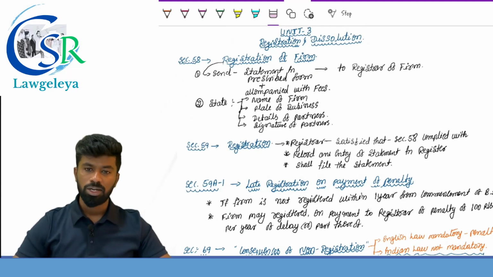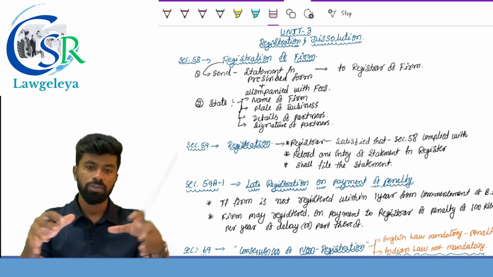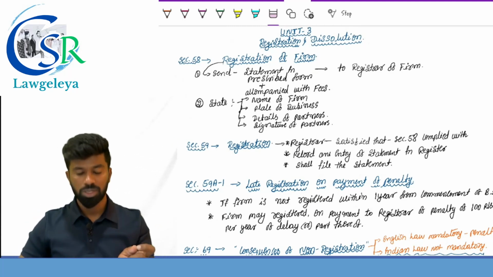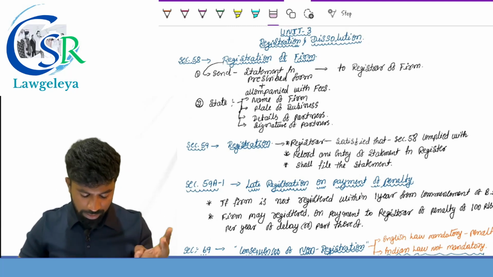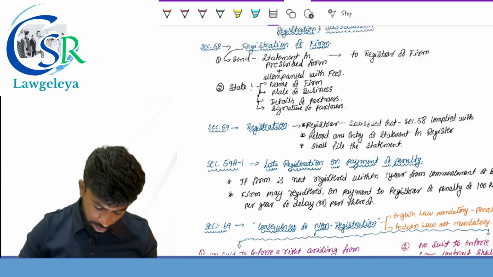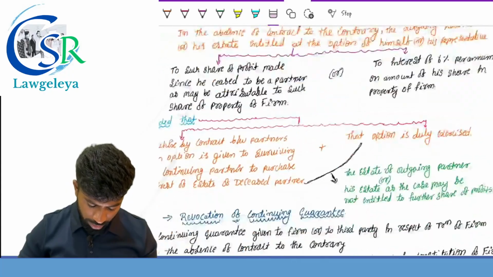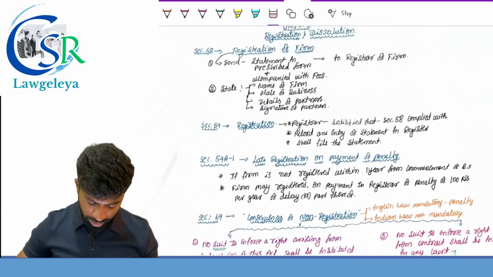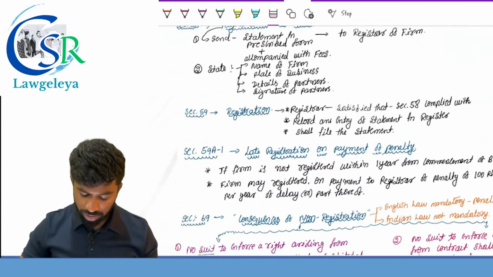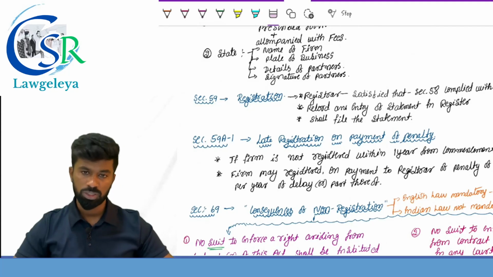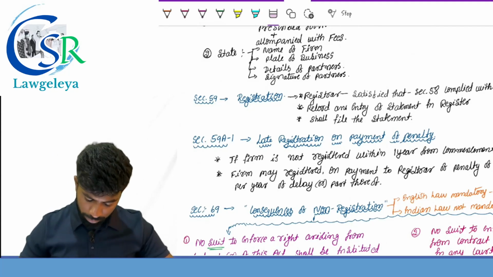How is it done? By sending a statement in the prescribed form to the registrar of firms having jurisdiction over the particular area. In that application form, you are supposed to mention the name of the firm, place of business, details of partners, as well as the signature of the partners. If the registrar is satisfied that section number 58 is complied with, he can record the statement with respect to the registration and file the statement.